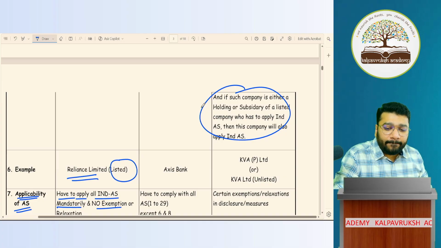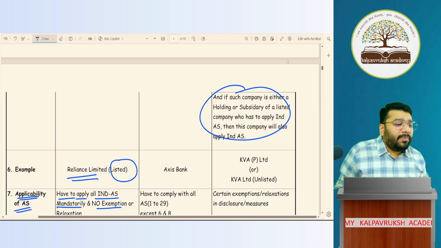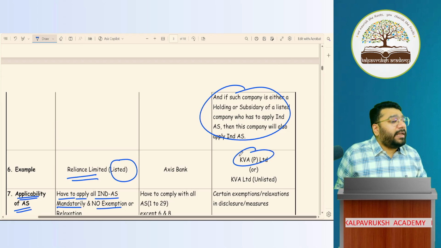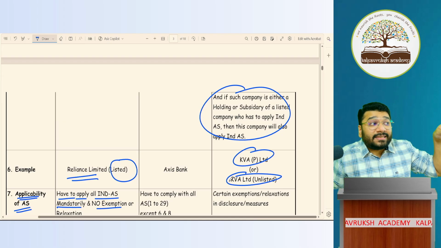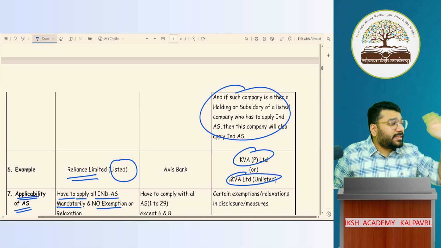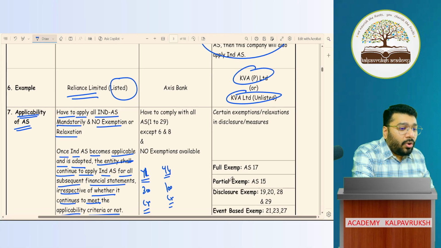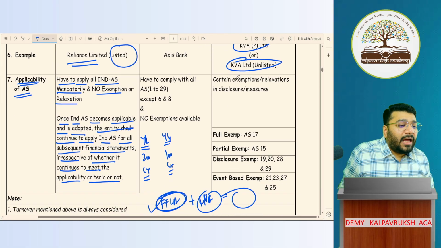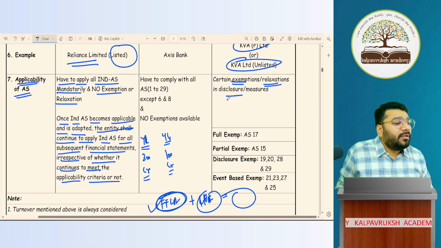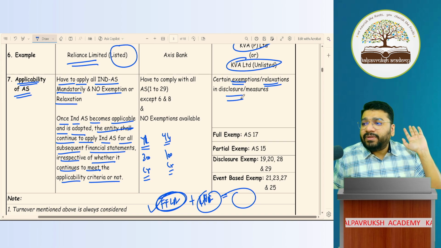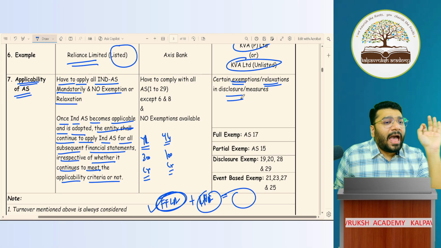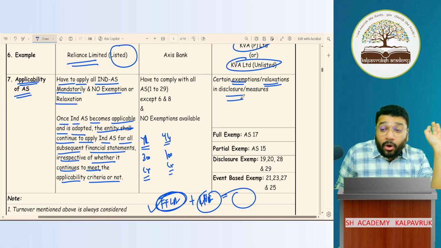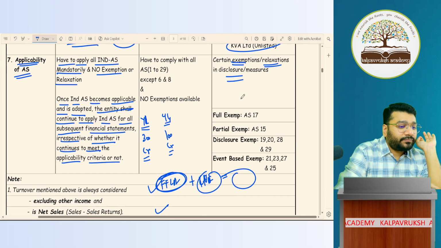Okay, not okay? Okay. Now, an example for this is CA.Prathik Academy Private Limited or CA.Prathik Academy Limited, which is unlisted. Now, what are the certain exemptions or relaxations available with regard to being an SMC? Now here, I have an update with all of you. Listen to me very carefully.